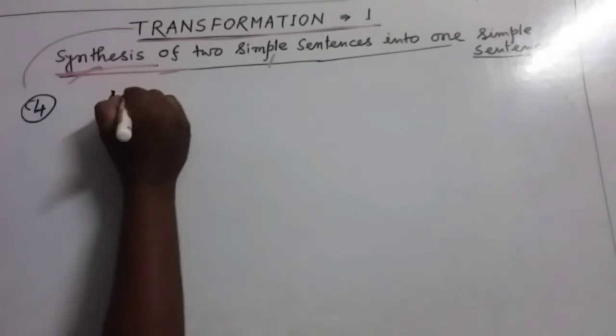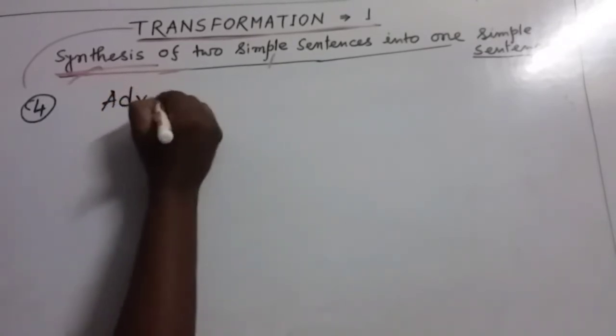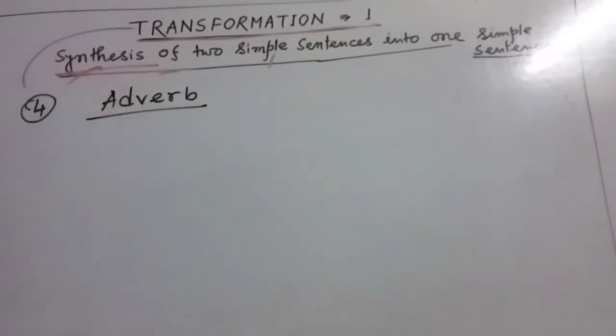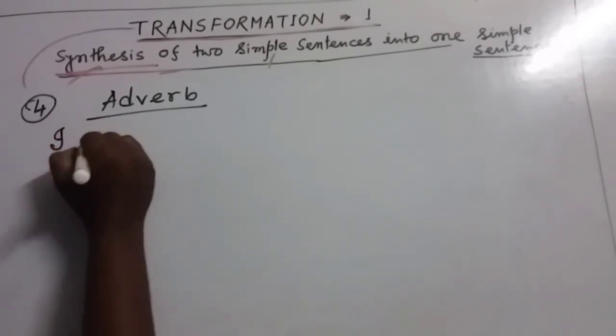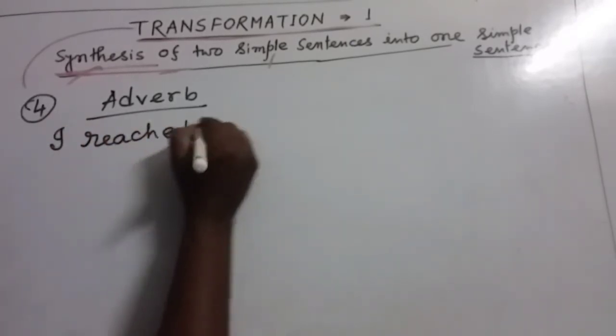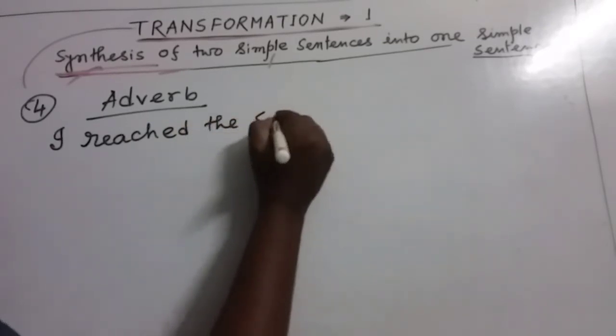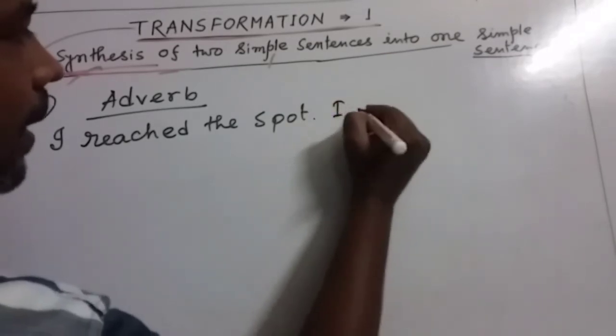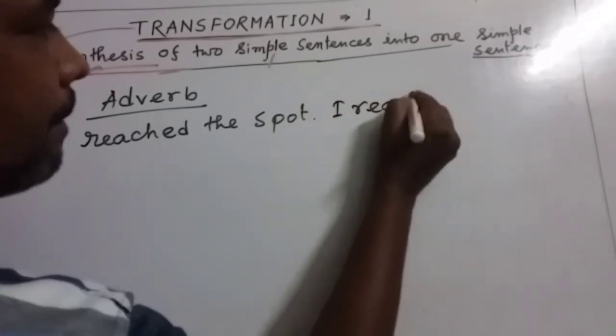That means we can write down, I am just only write down adverb. By using adverbs, we can rewrite this sentence. Friends, I'm just writing down one example. I reached the spot. I reached the spot. I reached